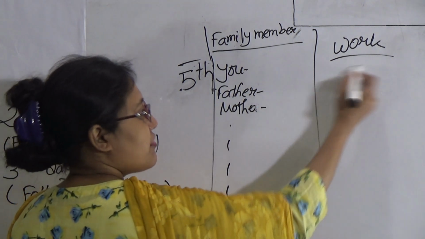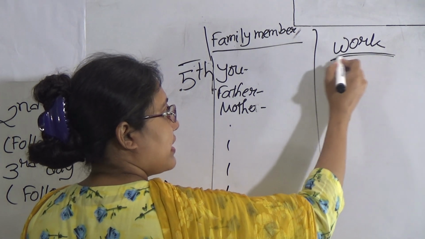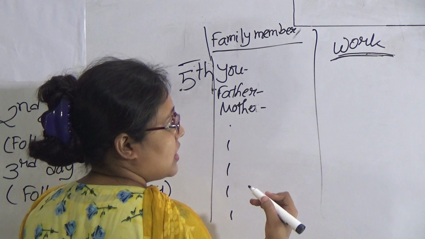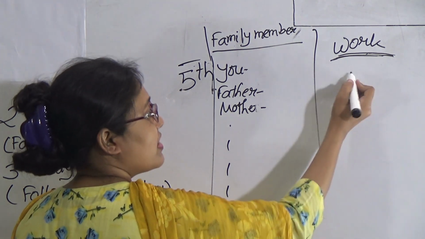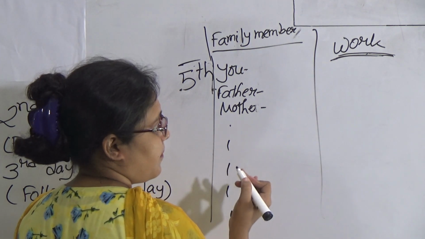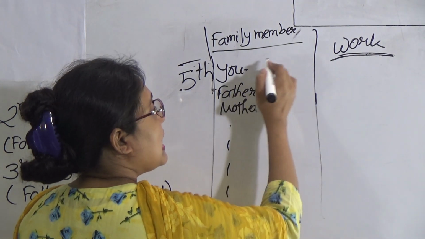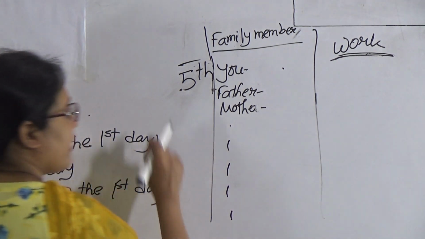The work may be different. The work on the second, third, and fourth days may be different from the first day. Okay, that doesn't matter. But you have to mention these things properly for each day.